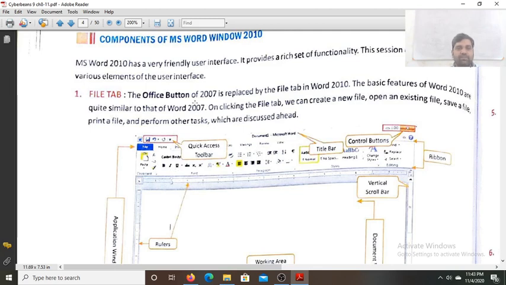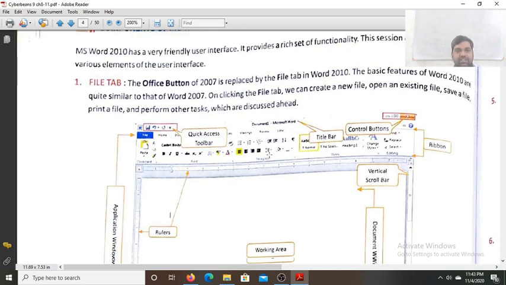The Office button of 2007 is replaced by the File tab in Word 2010. So here you will find the File tab at the beginning. On clicking the File tab, you can create a new file, open an existing file, save a file, print a file, and perform other tasks which are discussed ahead.